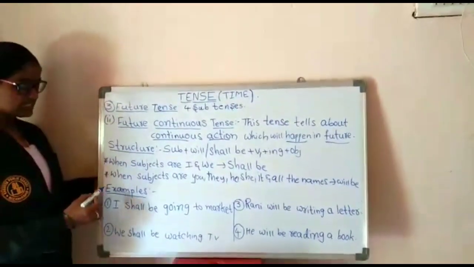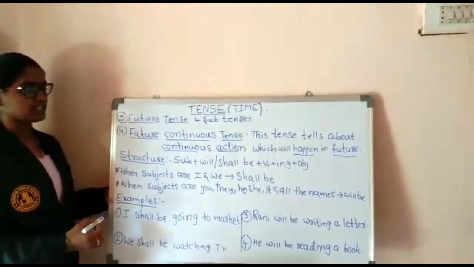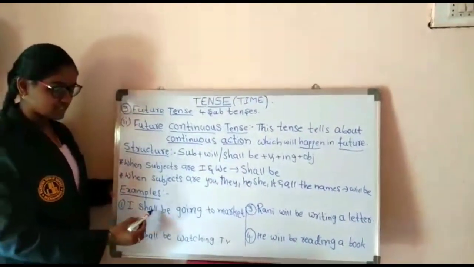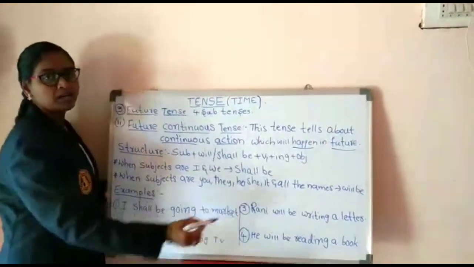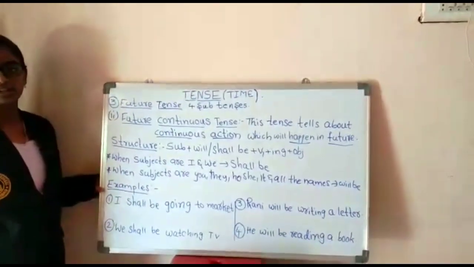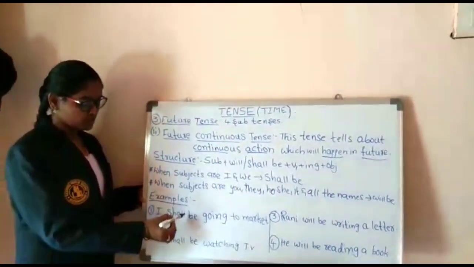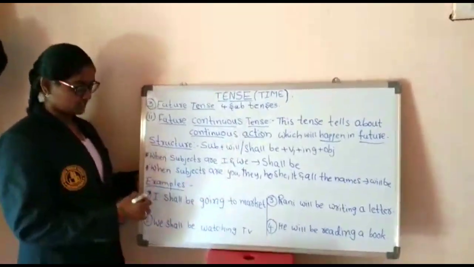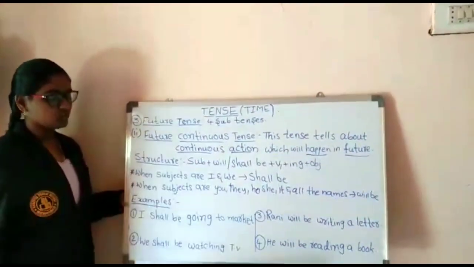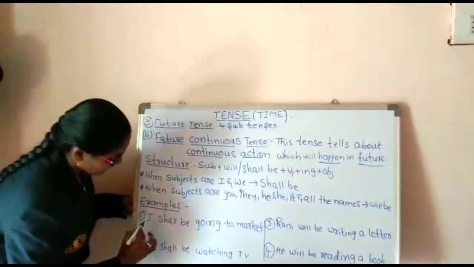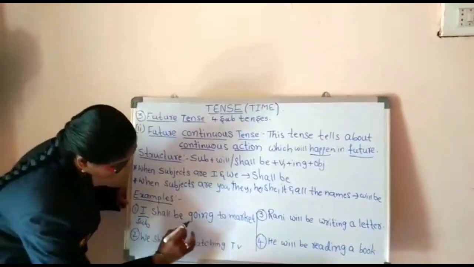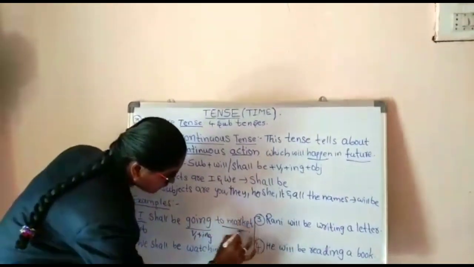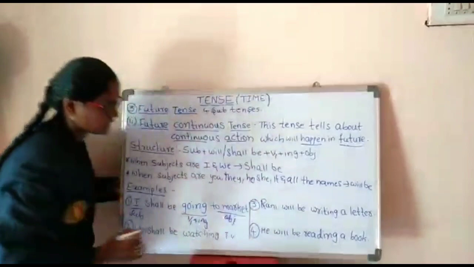Let us see some examples of future continuous tense. First one, what I wrote on the board: I shall be going to market. Why did I use shall be? Because the subject is I. Here I is subject and going is V1 plus ing. To the market is object.